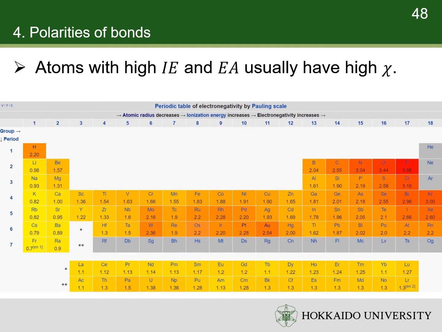In general, atoms with high ionization energy and high electron affinity usually have high electronegativity. That is, the elements on the northeast corner of the periodic table have higher electronegativities. Fluorine has the highest electronegativity of all elements. In contrast, the elements on the southwest corner of the periodic table have lower electronegativities.